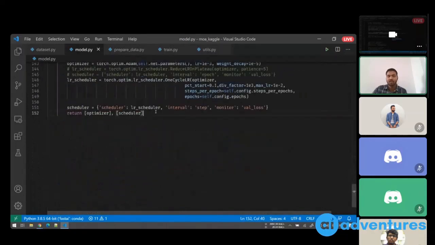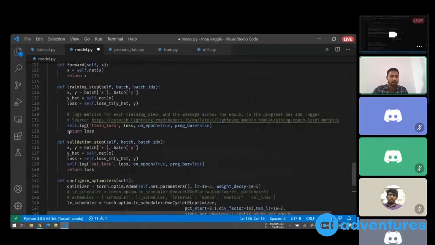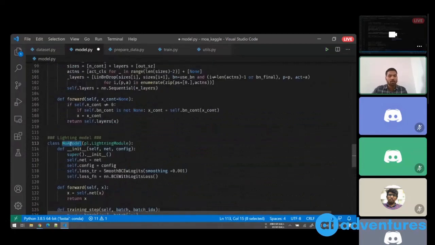If I had written the if underscore name check here, I would have written, say, torchvision.models, and this is the syntax, AlexNet. This is my net. If I wrote this piece of code and then created a model, MOA, I don't remember the name. Okay, MOA model.